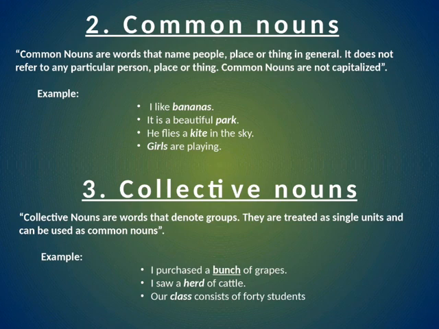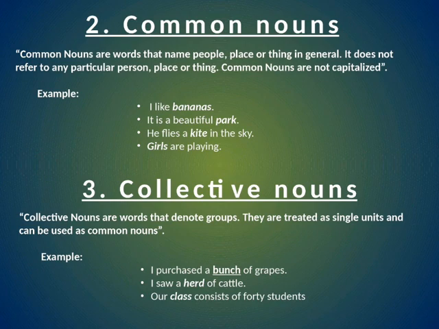Now I am going to differentiate between a common noun and a proper noun. Suppose I am taking one example. I am studying in a school. So here school is a common noun. I am studying in Mother Ethna School. So the name of the school is Mother Ethna School, a specific school. So that is a proper noun. This is the difference between common nouns and proper nouns.